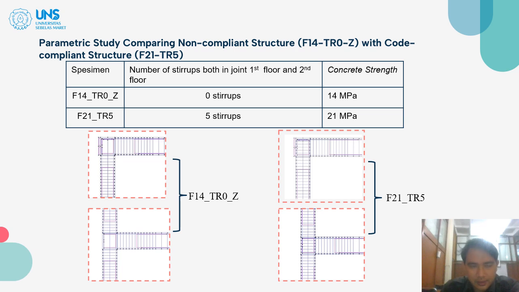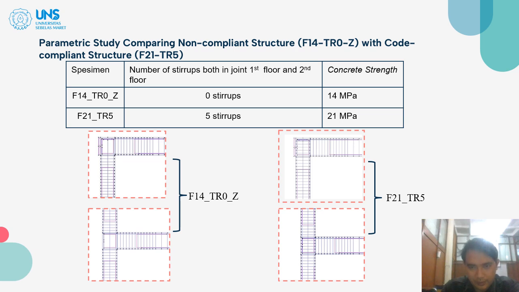Then we use a parametric study. We compare the non-compliant structure, F14TR0Z, with the code-compliant structure, F21TR5. The specimen on the table, F14TR0Z, has zero stirrup, or unconfined joint, on the first floor joint and the two-floor joint, with a concrete strength of 14 MPa.